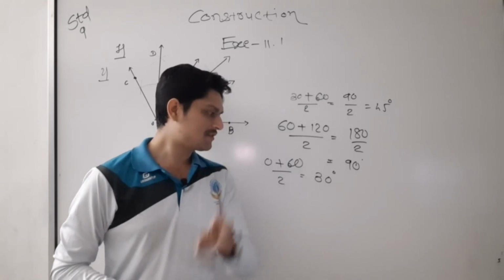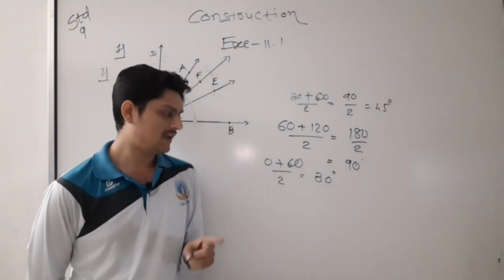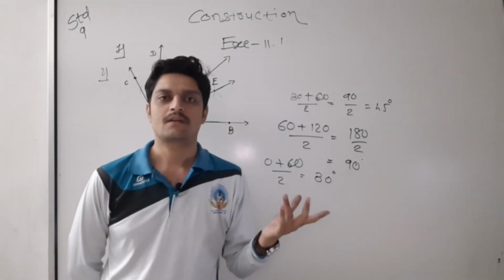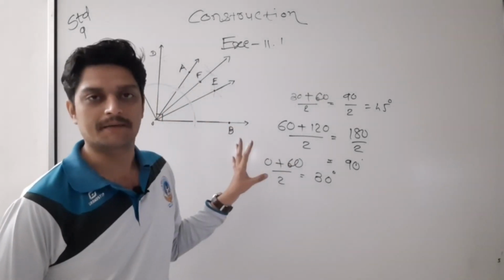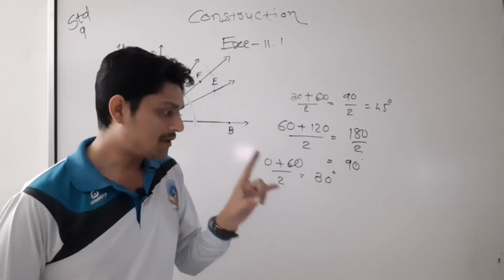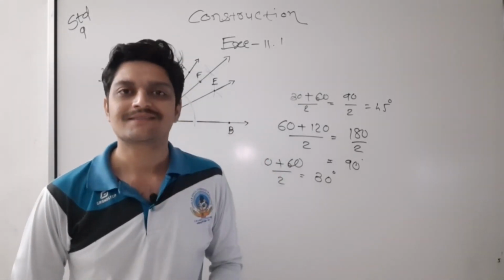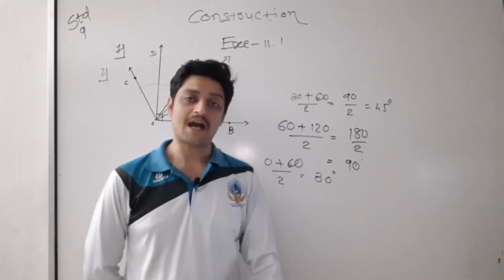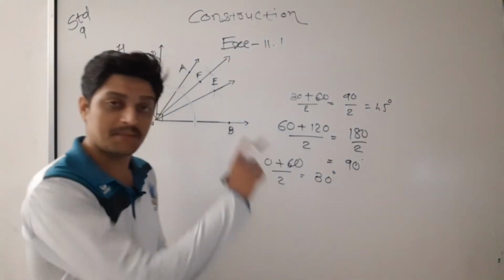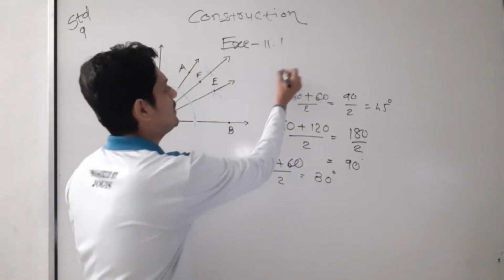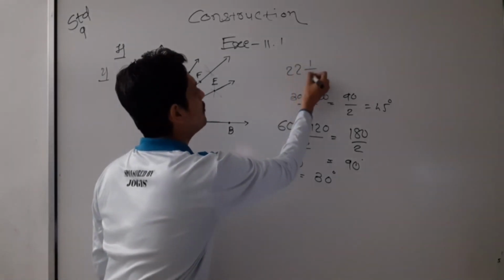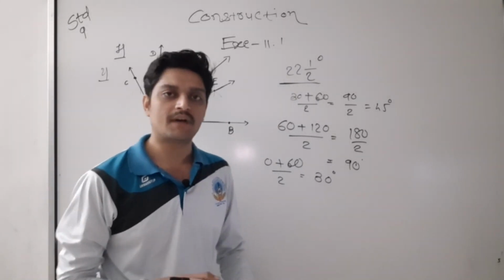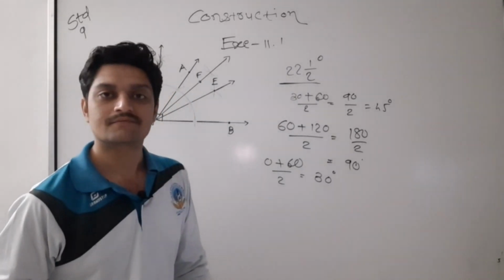Okay, in the third question, first is 30 degree angle, that we have already done. Now don't tell me sir draw again. Then 22.5 degree. What will you do? Okay, 22.5 degree we have to draw. It is written in the question, 22.5 degree.